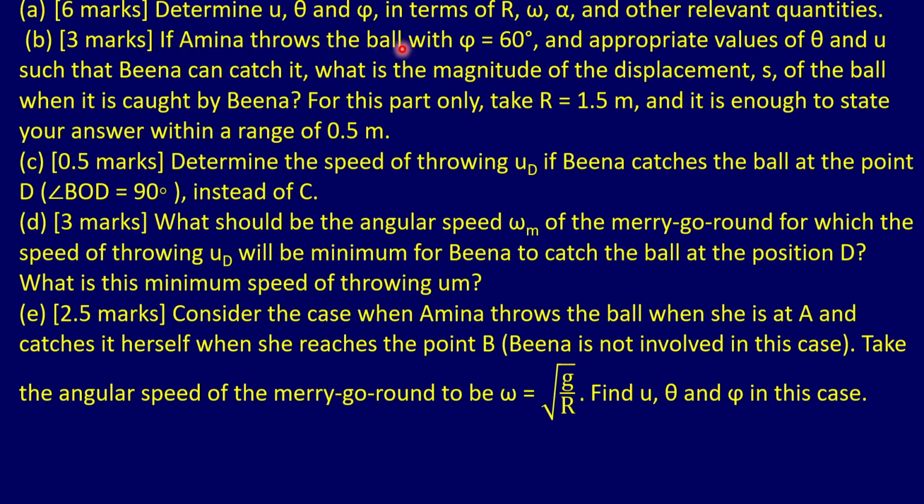If Amina throws the ball with angle phi equal to 60 degrees, so now we know the value of phi, and the appropriate values of theta and u such that Bina can catch it. What is the magnitude of the displacement S of the ball when it is caught by Bina, right? For this part only, take r equal to 1.5. So the value of r is given, and it is enough to state your answer within a range of 0.5 meter, right?